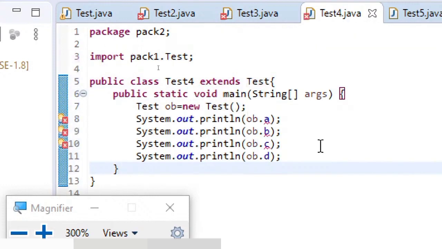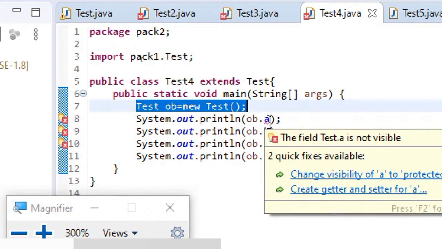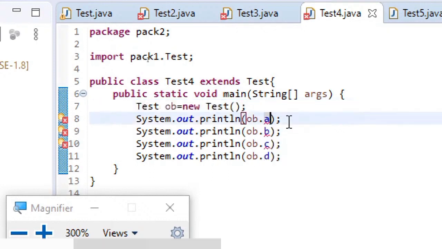Now here you can see few more errors. So what are they? Here we are trying to create an object for the test class, which is in pack 1. It's working fine. Next, A. What is the category of A? It's a default variable. So this is the proof that default variables will not have visibility outside the package. Default members' scope is only within the package.